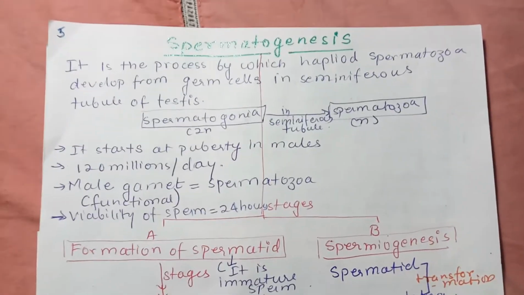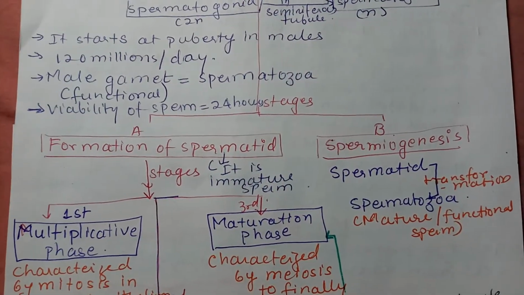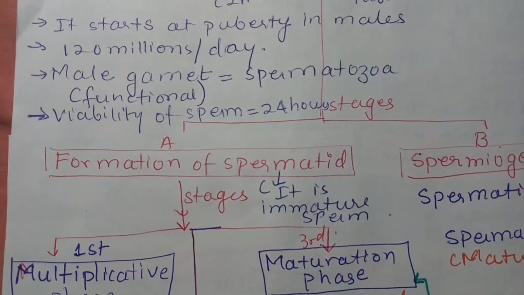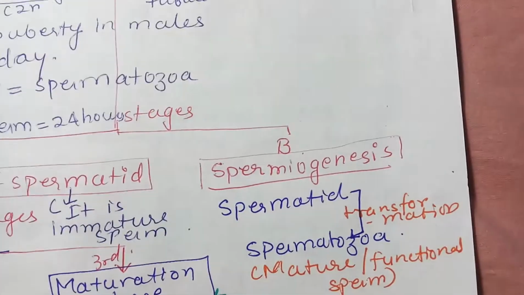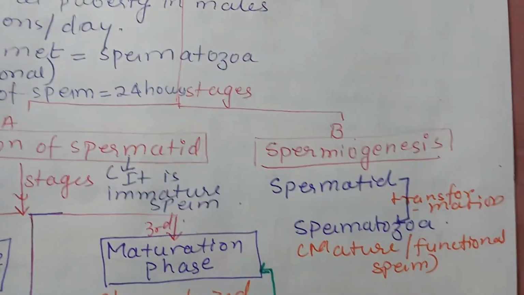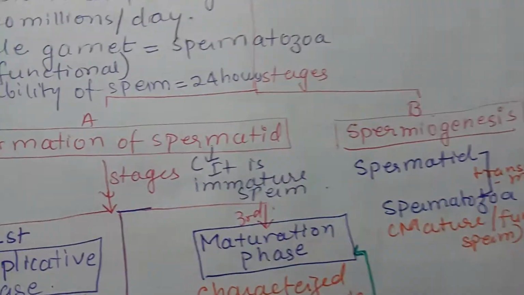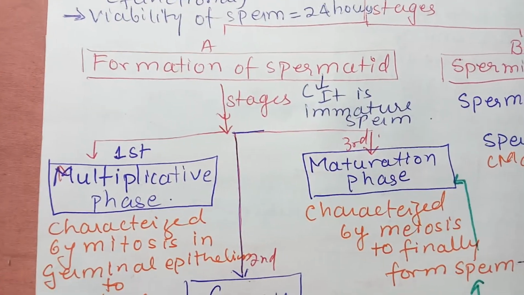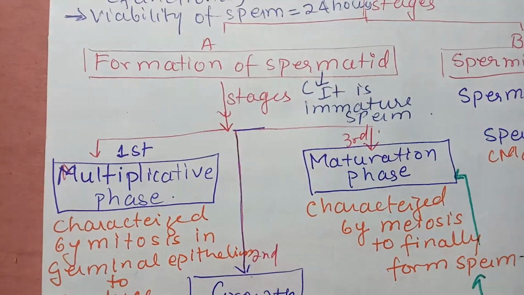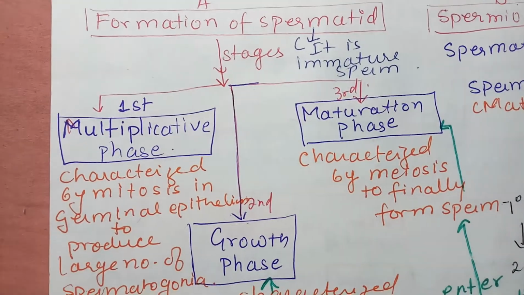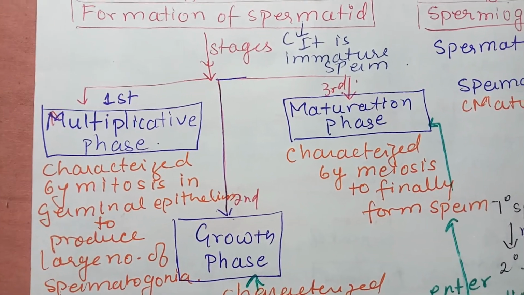Now if you look at the stages of spermatogenesis, it is divided into two stages. First is the formation of spermatids, and the second one is spermiogenesis. In the formation of spermatids, there are three phases: multiplicative phase, growth phase and maturation phase.